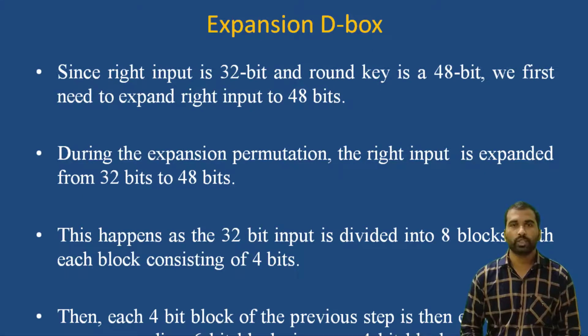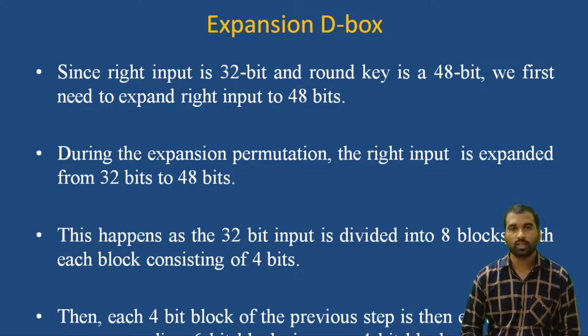Since the right input is 32 bits and the round key is 48 bits, first of all you need to expand the right input to 48 bits. During the expansion permutation, the right input is expanded from 32 bits to 48 bits because the length of the key is 48 bits, but the input is 32 bits. So in order to perform the XOR operation, first you need to expand the 32 bits into 48 bits. By using the expansion P box, you can convert the 32 bits into 48 bits, and then you can perform an XOR operation on the same-length key and the plain text.